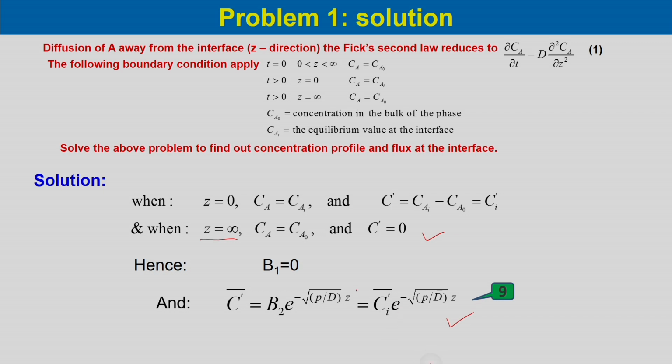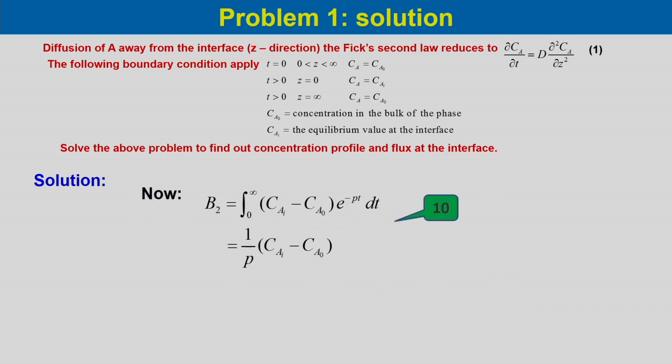Now, we need to find out this B2 or C̄i'. B2 is equal to the integral from 0 to infinity of (C_Ai minus C_A0) e^(-pt) dt. If we integrate it, it will be (1/p)(C_Ai minus C_A0).